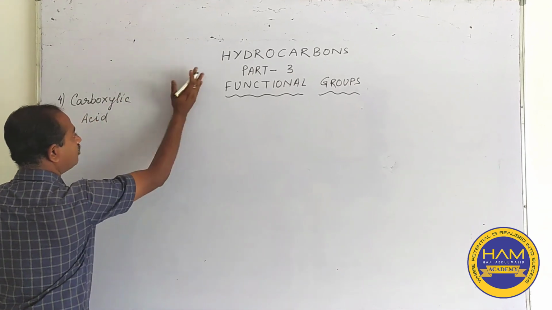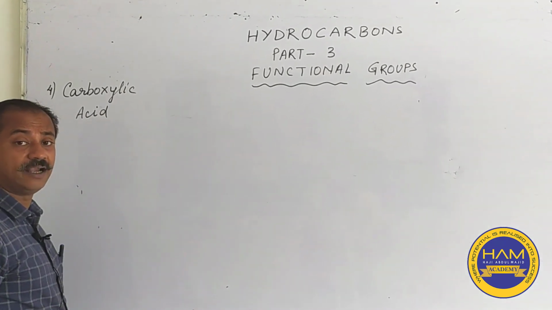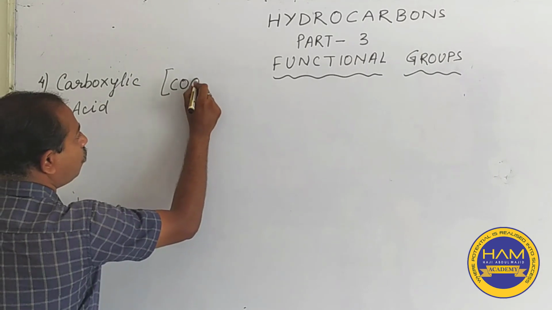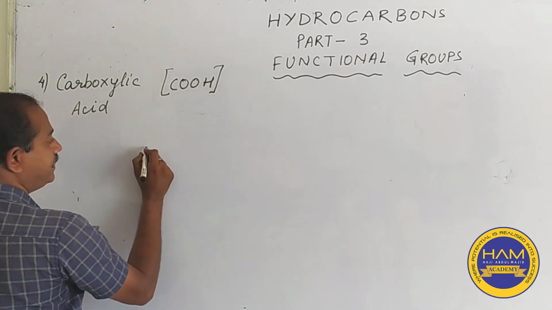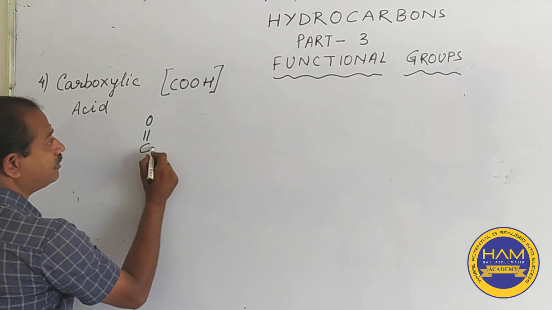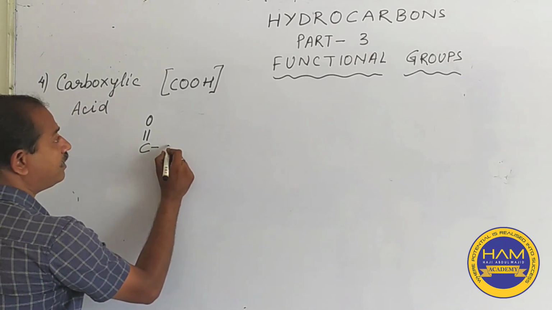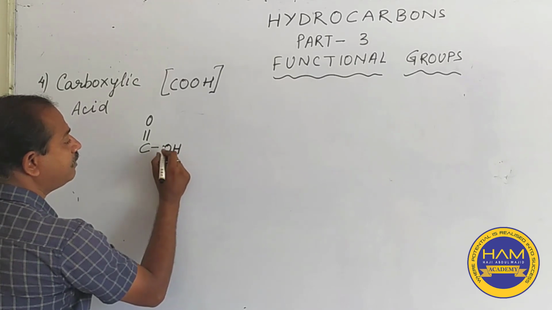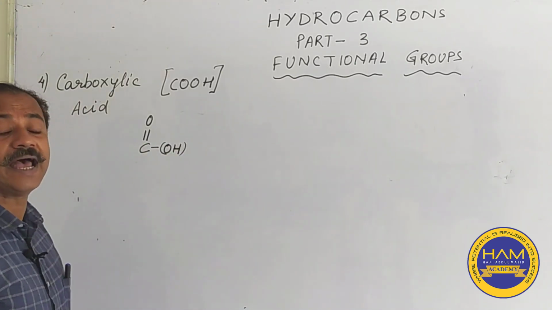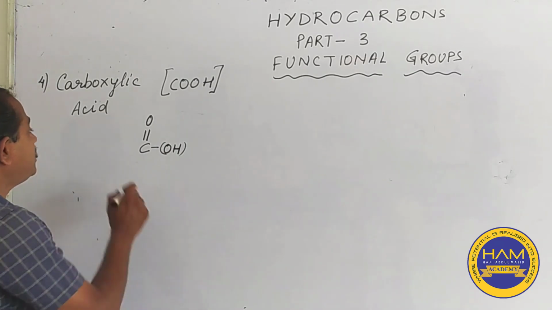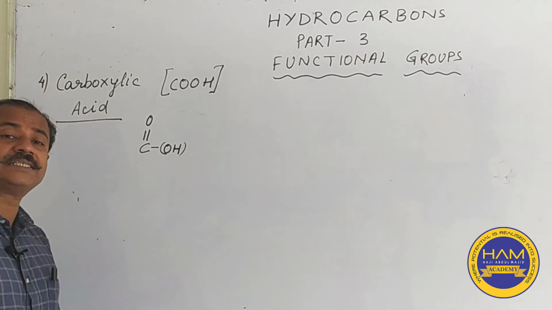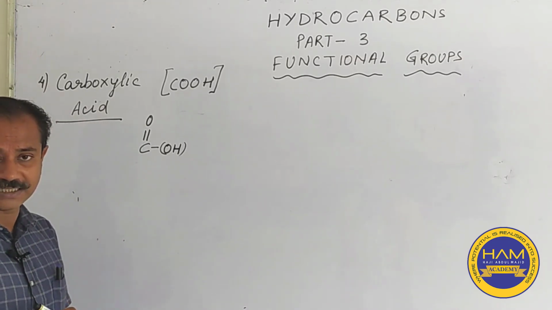It is having a formula similar to that of the aldehyde, but one more oxygen is added. Here we have COOH. Now we have seen in the aldehyde group we have an O, we have an H over here, but in this we will be having an OH group, that is the hydroxyl group, which will make it an acid. Remember, this is a very weak acid, but still it is an acid and it possesses all the properties of acid.